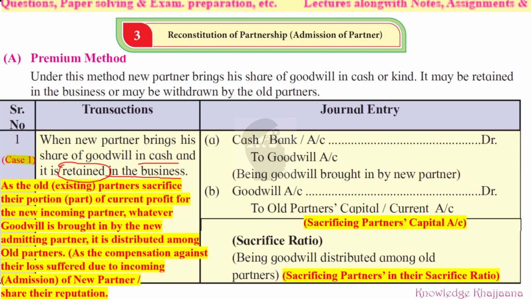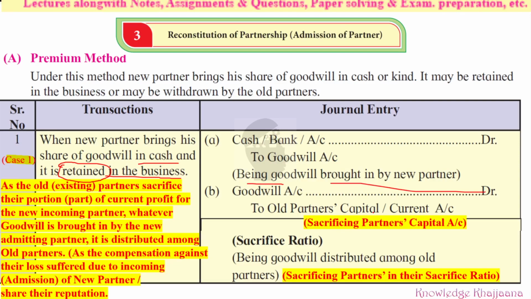Now, in this case, what happens? What comes in? Cash or bank. Whom do we debit? Cash or bank account is debited on account of what? Goodwill. So what is the journal entry? Cash account debited to goodwill account, because cash comes in on account of goodwill. So goodwill account is credited. What is the narration? Being goodwill brought in by new partner. So the new partner brings in the goodwill. Then what happens? That goodwill is transferred to the old partners in their capital or current account.